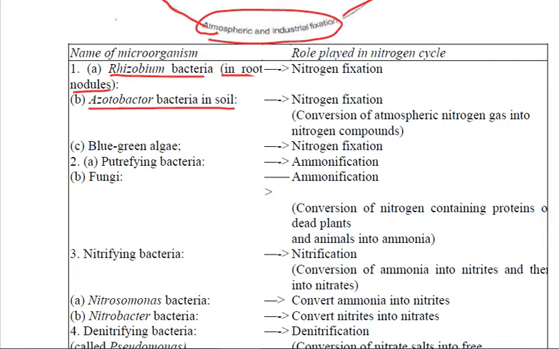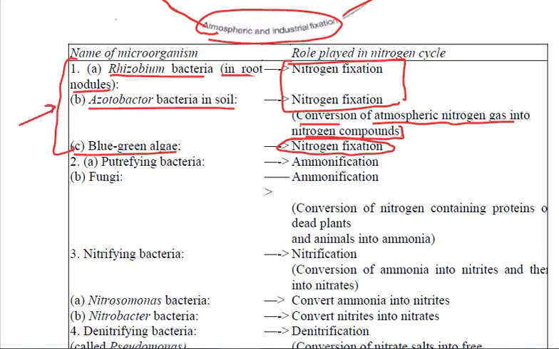Both of them help in the process of nitrogen fixation, which means they convert atmospheric nitrogen gas into nitrogen compounds. The blue-green algae also helps in the process of nitrogen fixation. So these are the three organisms which are responsible for nitrogen fixation, right?